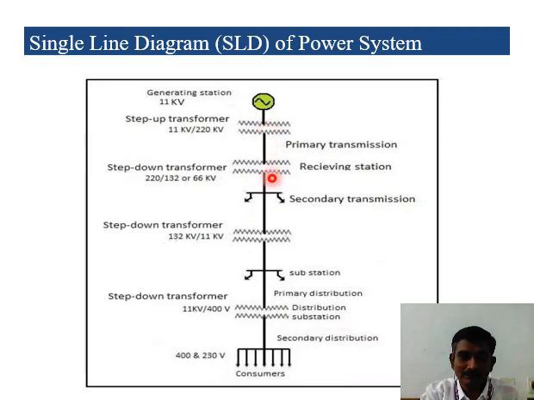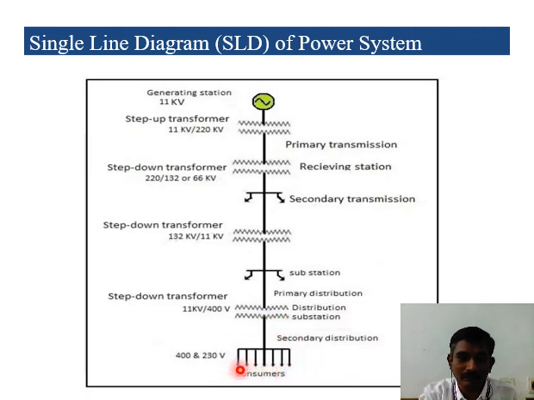While transmitting, after a particular distance, if another substation is there, they can step down and give to the nearby substation. Okay, that is called the secondary transmission system. After that again they will step down into 11 kV. Okay, from the secondary transmission system, then they can reach the substation. From the substation they can distribute using the distribution system, primary distribution system and secondary distribution system up to the end consumers.